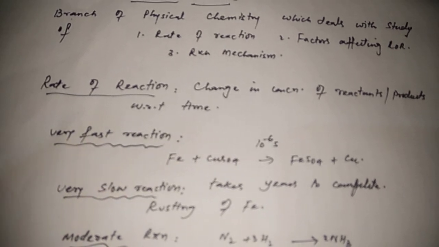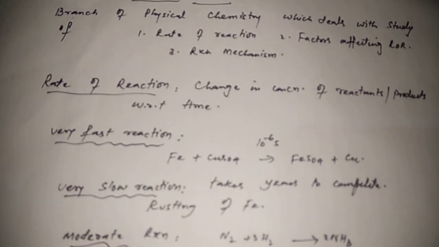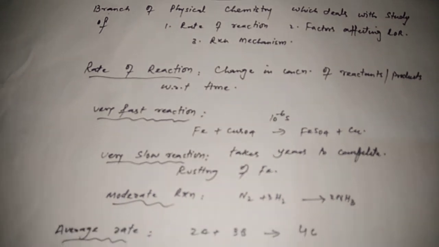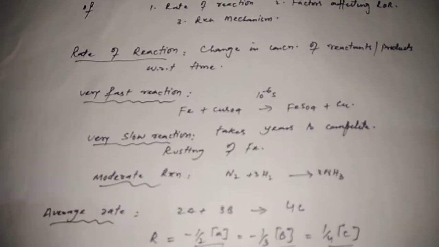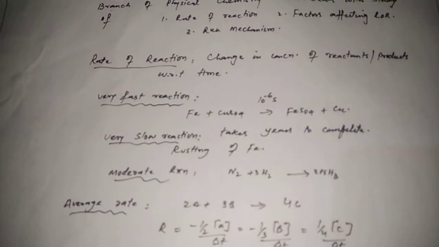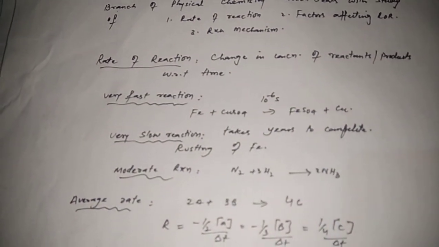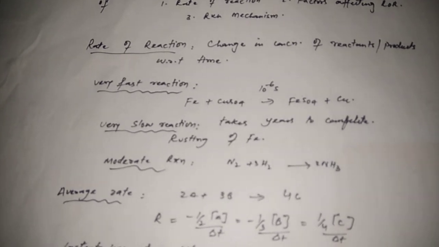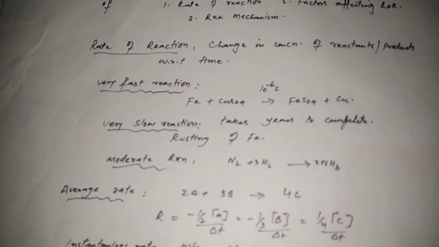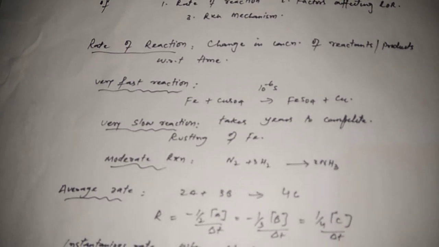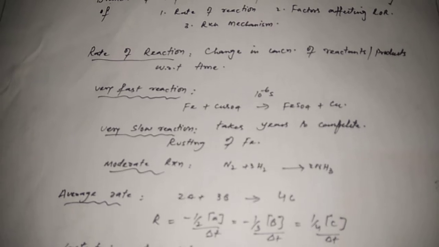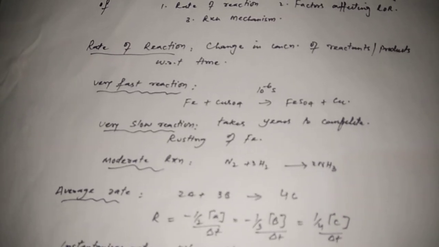If we are going to study the reaction, usually three types of reactions come to our mind. One is very fast reactions. A fast reaction is that reaction which takes place in a short period of time. Usually we find ionic reactions are very fast reactions. For example, if we have a displacement reaction like iron plus copper sulfate, it changes into ferrous sulfate and copper.